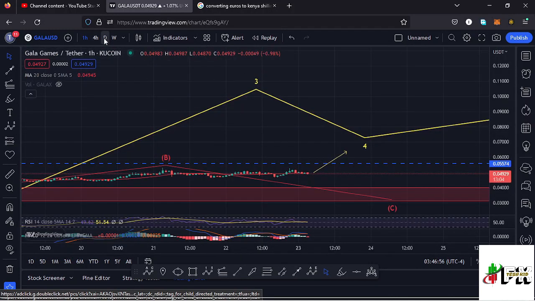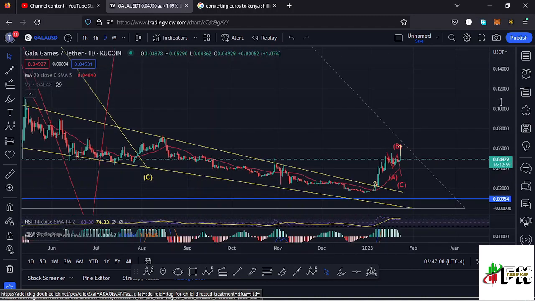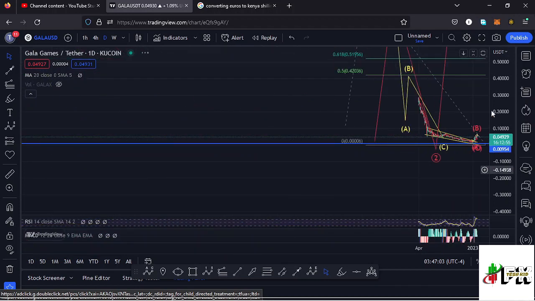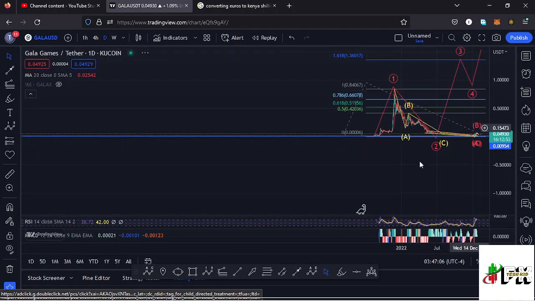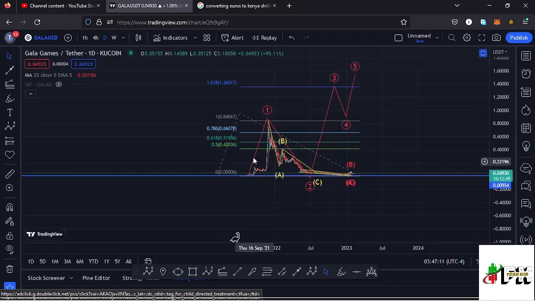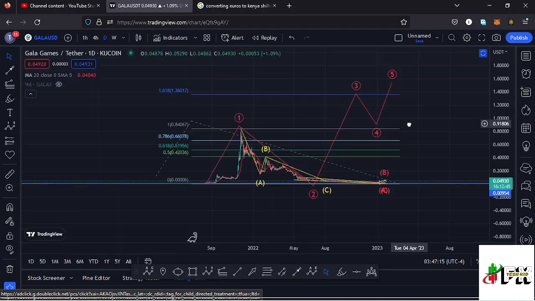And jumping to the daily chart to give you the long-term scenarios that I'm expecting to play out. Here on the daily chart, you can see that I have this Elliott wave structure right here in red, which is going to give me the long-term scenarios that I'm expecting to play out, where you can see that Gala Games, from these low prices that we had been trading within, we saw a very nice bounce to the upside, making it to an all-time high at around the $0.85 mark in what I'm terming as a higher Elliott wave count 1 to the upside.